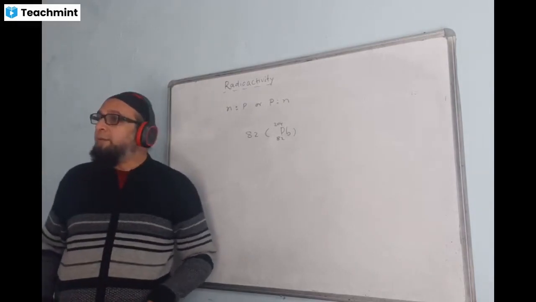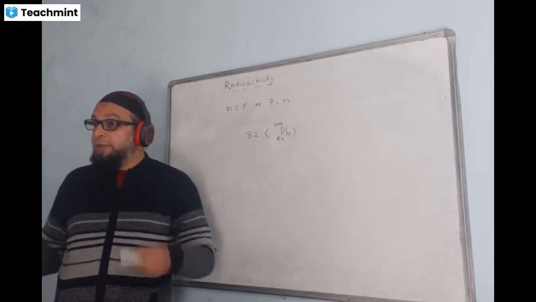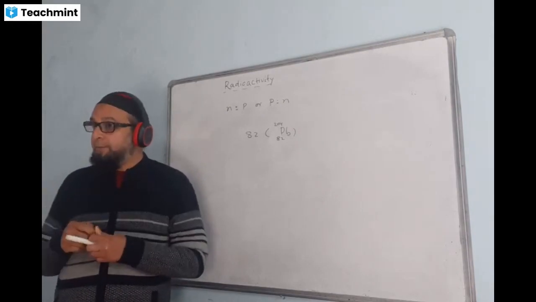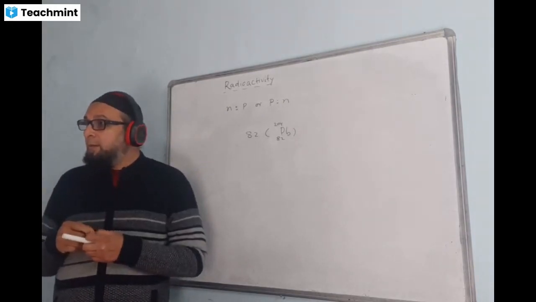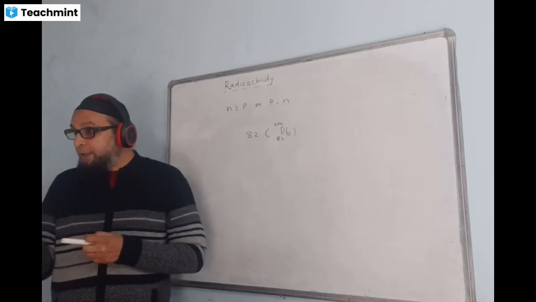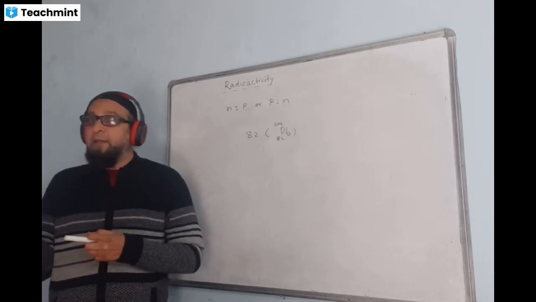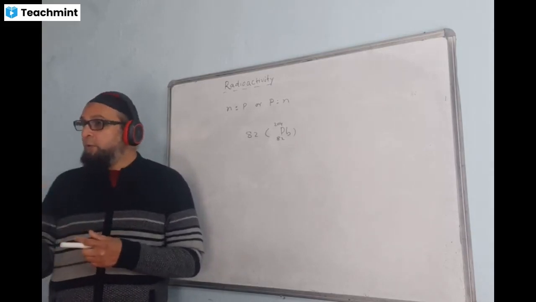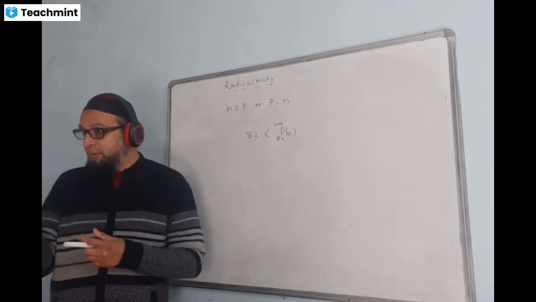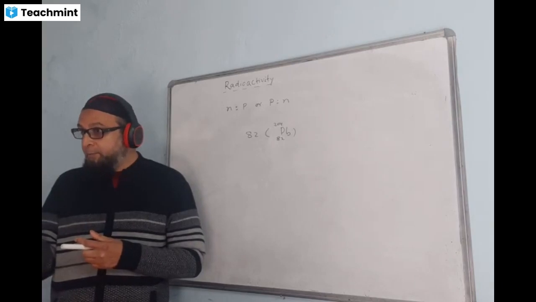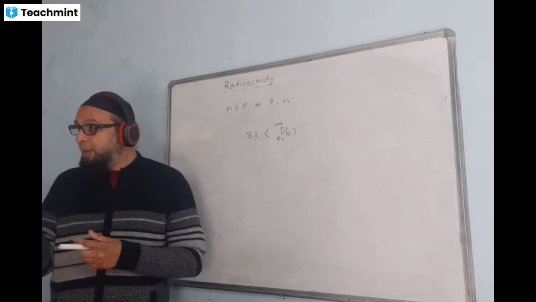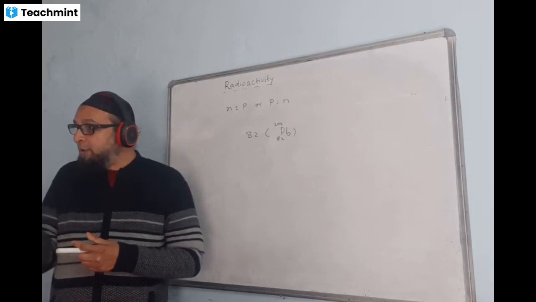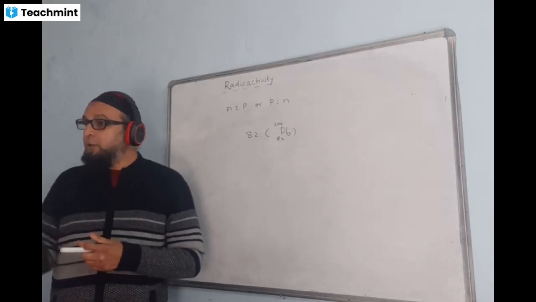What is the cause of radioactivity? Radioactivity is caused due to disintegration of the nucleus or instability of the nucleus. The nucleus of an atom becomes unstable, and the unstable nucleus disintegrates to emit radiations. You know the meaning of disintegrate? It breaks up, it will decrease in size slowly, and in that process it emits radiation.